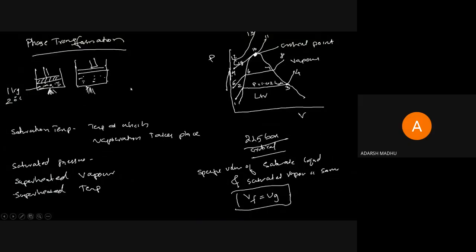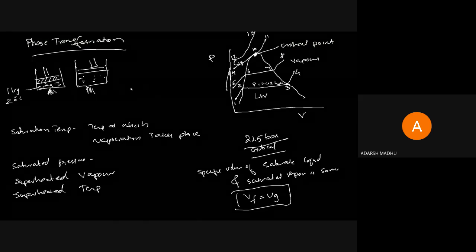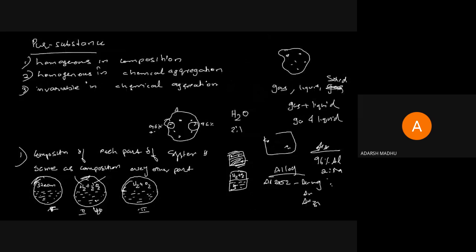So for the last session, we have started our module, pure substances. Right. So what is a pure substance? It is a particular substance which satisfies three conditions: homogeneous in composition, homogeneous in chemical aggregation, and invariable in chemical aggregation. Yesterday I told you about these three conditions: what is composition, what is homogeneous, and what is invariable in chemical aggregation.